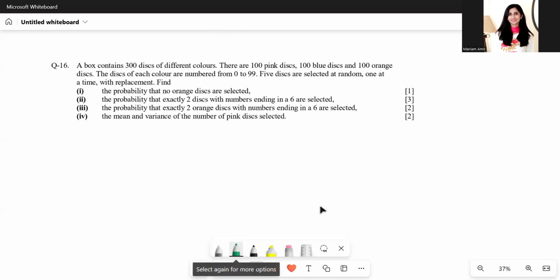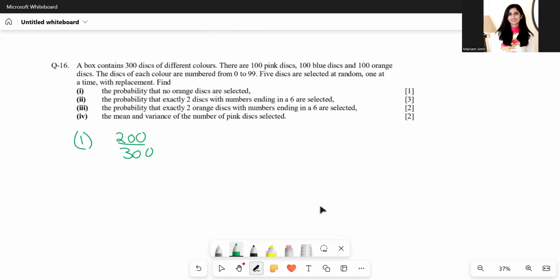Okay, so there are 100 orange discs, hence 200 non-orange discs. So the probability that the first disc selected is not orange would be 200 over 300, and then this is repeated 5 times since the case is with replacement.